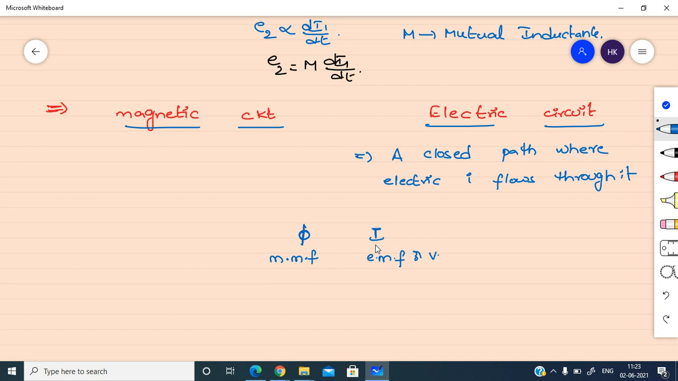And the opposition to the flow of current in electric circuit we call resistance. So resistance is the opposition to the flow of current. So what opposes the flow of magnetic flux? Here we call it reluctance. Just like resistance, in case of magnetic circuit, reluctance opposes the flow of magnetic flux. Suppose if reluctance is low, more magnetic flux will flow in the circuit. If reluctance is high, the magnetic flux flowing in the circuit is less.